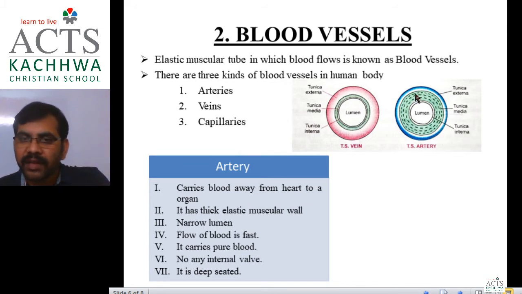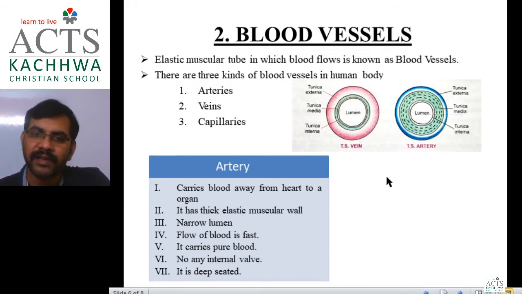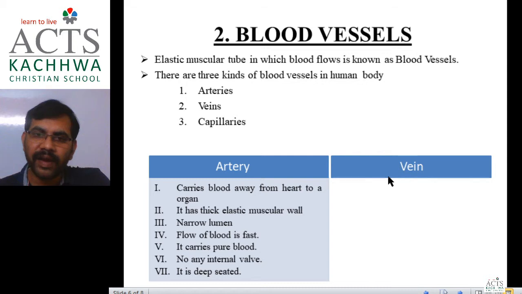So this cavity present inside here is termed a lumen. The lumen in artery is very narrow, while in vein it is wider. So let us see about the vein now.